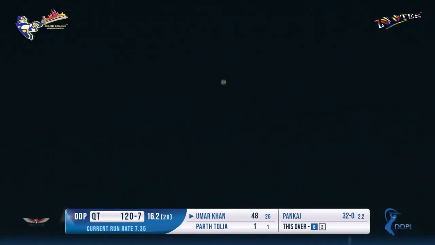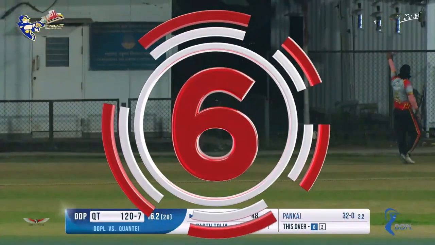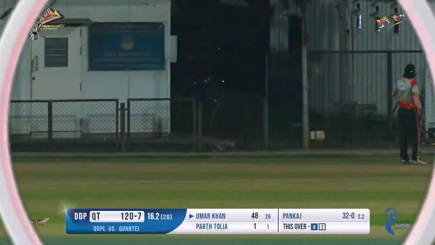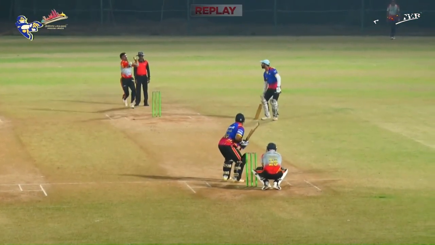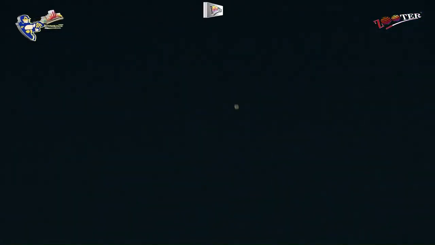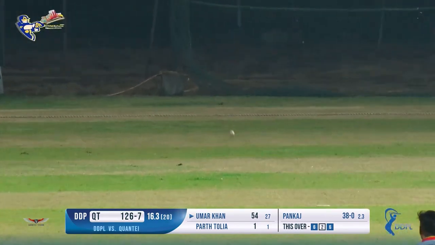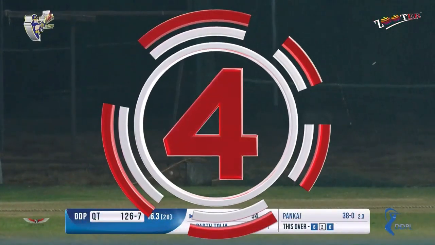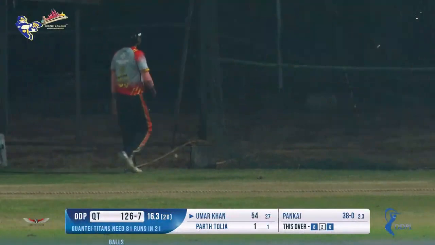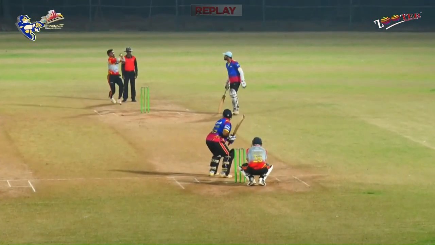Oh, another wonderful connection this time. Huge 6 again. This guy's on fire. Umar Khan is playing a gem of a knock here. Probably the innings of his life. Huge 6s. Pankaj being punished really severely here. Another 6 off his bowling. The power behind his bottom hand as well. Another wonderful shot, crunched for a boundary. What a player this guy is. Brilliant batting. He's raced to 58 off just 28 deliveries.